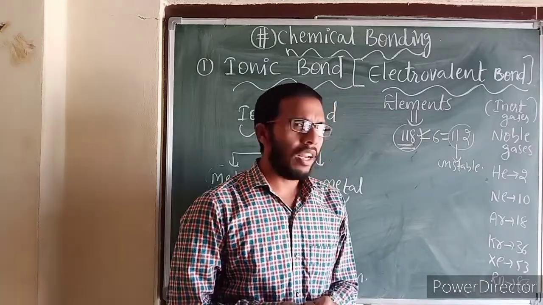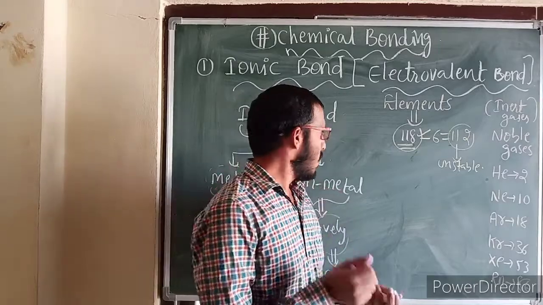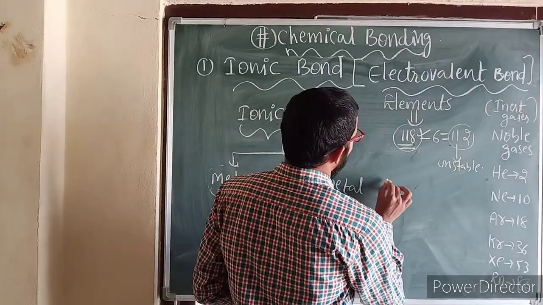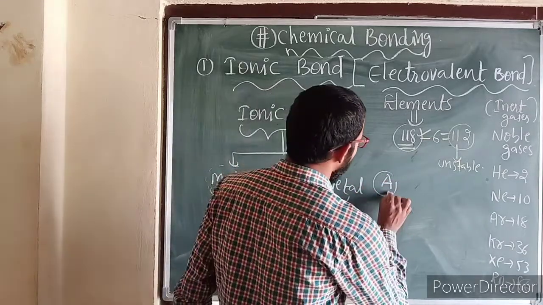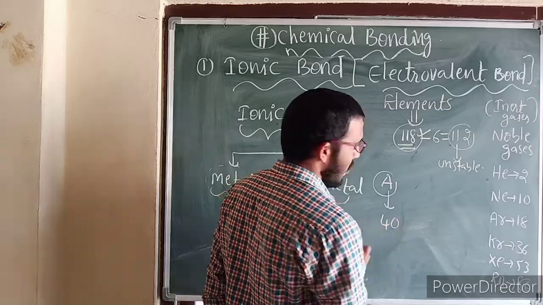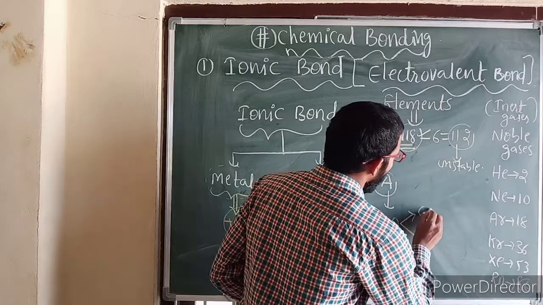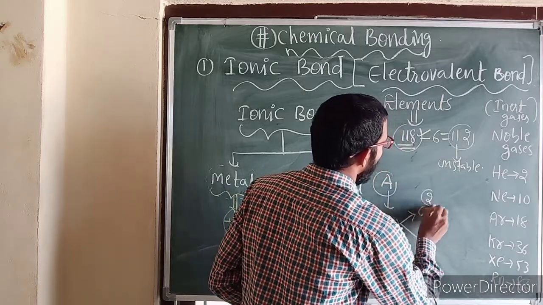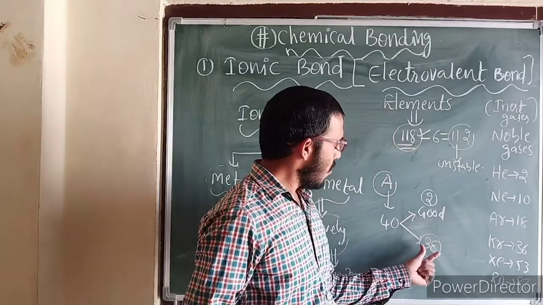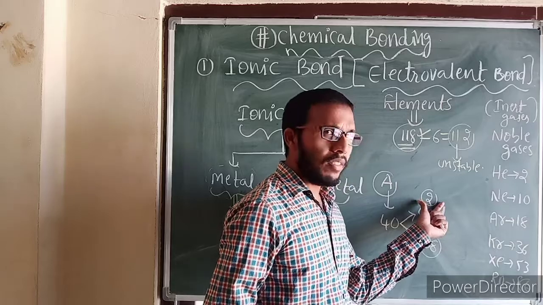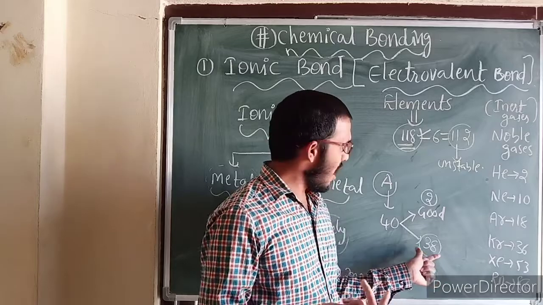I want to tell you one story to understand this concept very easily. Suppose one class, class A, is here. In this classroom, suppose 40 students are present. Of these 40 students, suppose only 2 are good students. The remaining 38 students are not as good as these 2. That means these 2 students are very good students, and the others are doing some naughty activities.